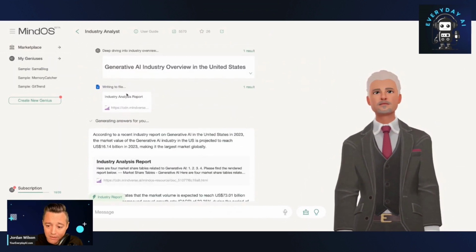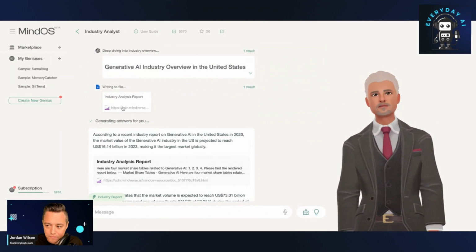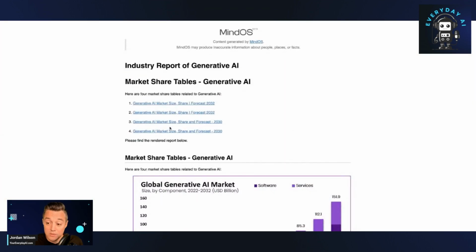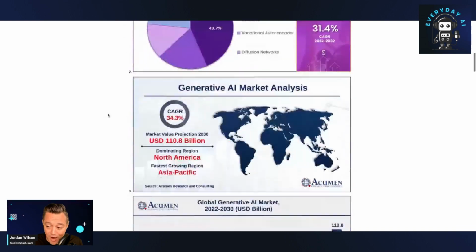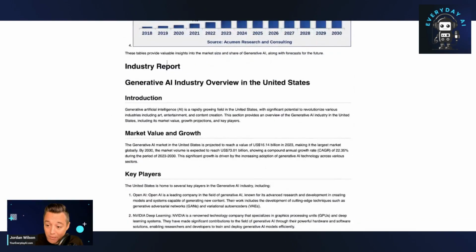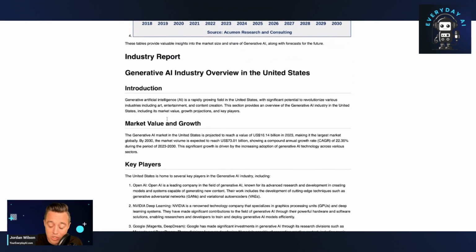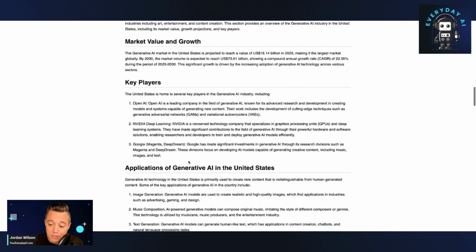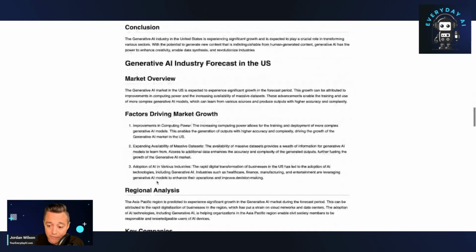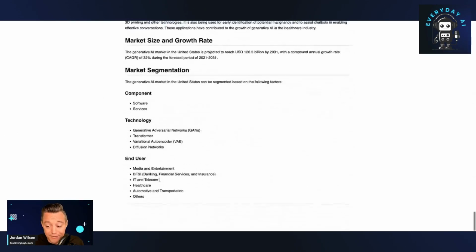So let's see. It looks like our report is done. So here we go. Not bad. We have some graphics from Google Images. We have an industry report. Looks like it probably used ChatGPT or GPT-4 to generate this report. It's giving us an overview. Pretty good stuff. Not bad.